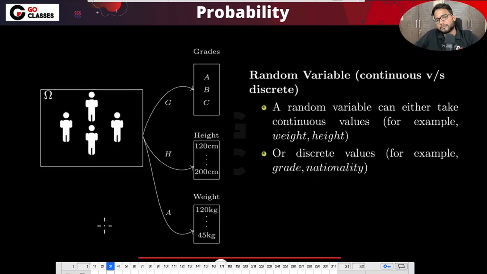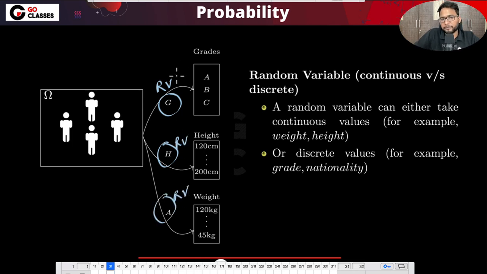Let's see one more example. Suppose there is a classroom, and every student is one outcome, so the sample space is all students. Suppose G is one random variable, H is another random variable, and A is a third random variable. These are the three random variables that we have. G maps a student to a grade, which could be A, B, C. H maps a student to a height.